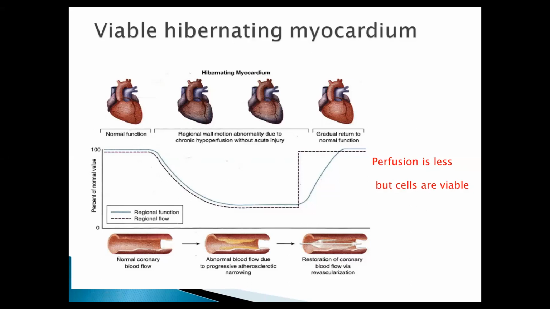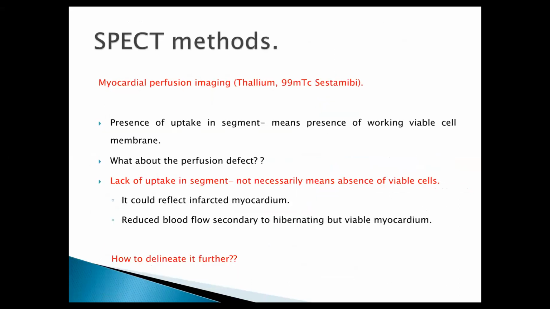Both these things can be assessed by radionuclide imaging. The perfusion defect will be assessed by perfusion imaging, which can be either SPECT or PET. As I initially said, the presence of uptake in any segment means that the tissue is viable. But if a perfusion defect is present in the rest images, that doesn't mean it is scar tissue. It could be hypoperfused hibernating tissue. So how do we delineate it further?